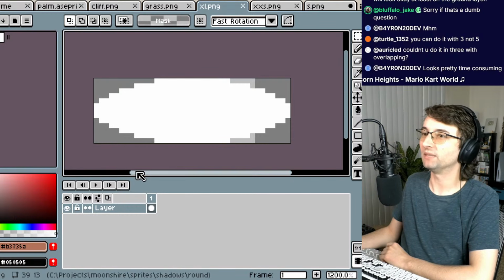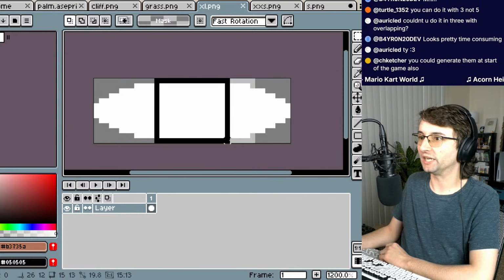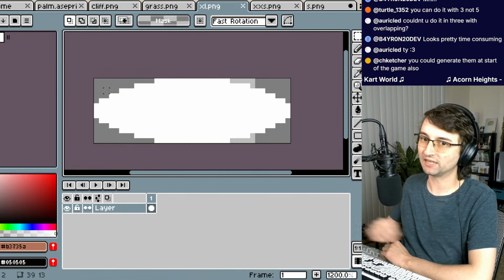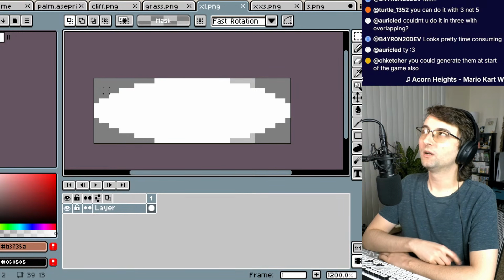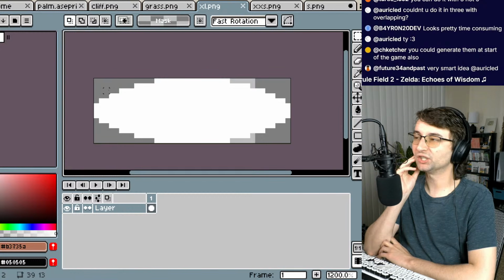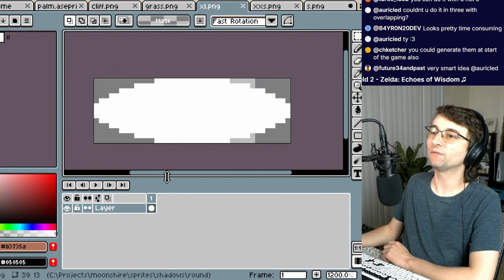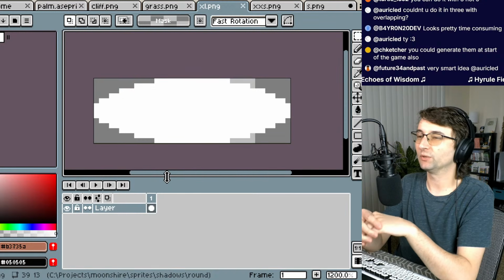I think that I would end up using fewer, because I don't think it makes any difference if you're rendering large areas. It just matters the number of rectangles that you're rendering. Generate them at the start of the game also? I don't think that would be any more efficient than just using sprites, because loading a sprite takes as much processing power as generating them early on.